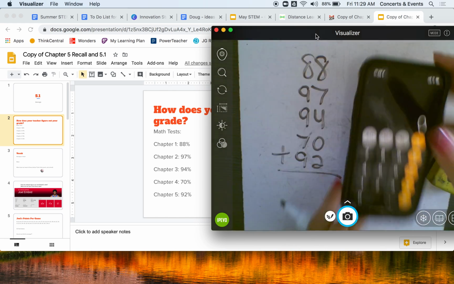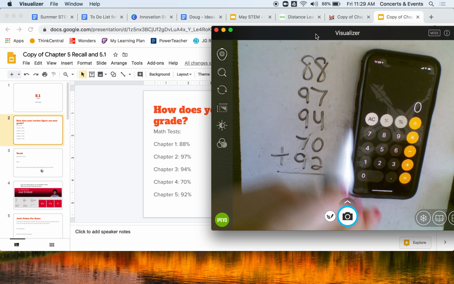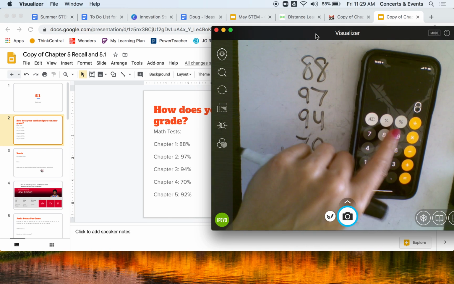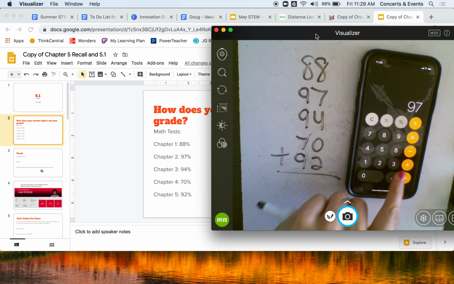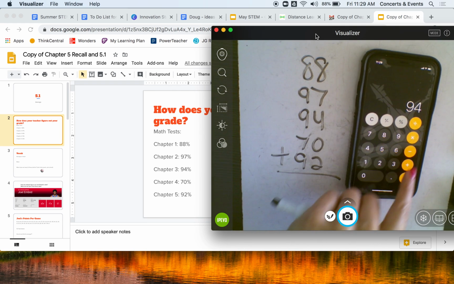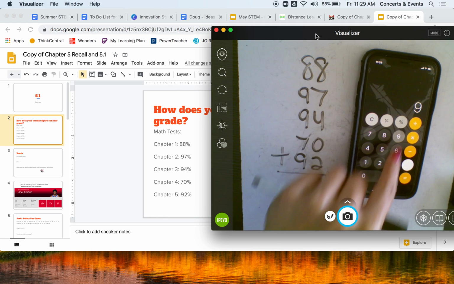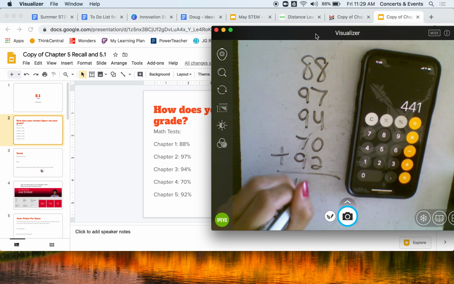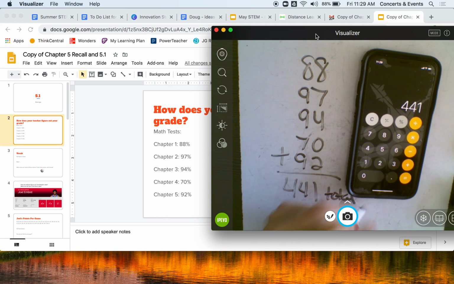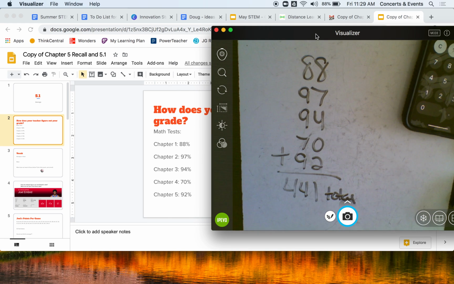You can use a calculator for this, so if you want to pause and grab a calculator, you can. If you want to practice your addition, you can. If you don't want to, you can just type it in. I'm going to find the total, and I got 441 total points on your tests. Now, that is not your average. No one gets a 441.